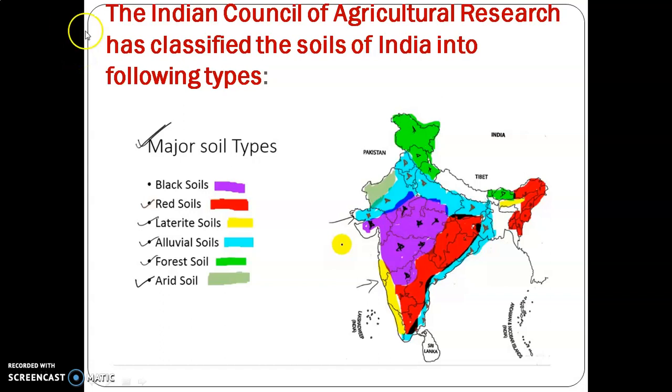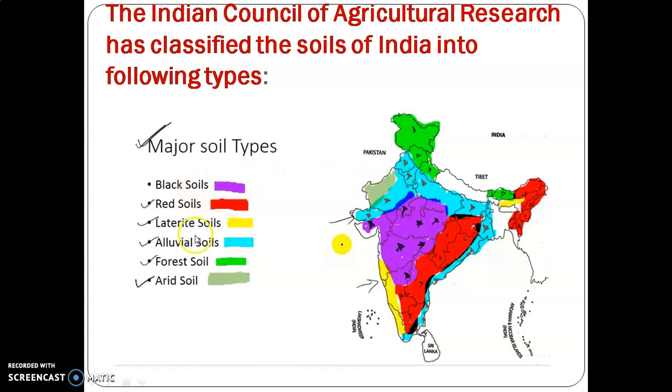Next, this organization, the Indian Council of Agriculture Research, classified the soils of India into the following types. Black soil is found in the Deccan Plateau, red soil is found in Chhattisgarh, parts of Odisha, parts of Telangana and Andhra Pradesh. Laterite soil is found in the Western Ghats and Eastern Ghats. Alluvial soil is found in Punjab, Haryana, UP. Forest soil is found in Jammu Kashmir, Himachal Pradesh, Uttarakhand. Arid soil is found in West Rajasthan.